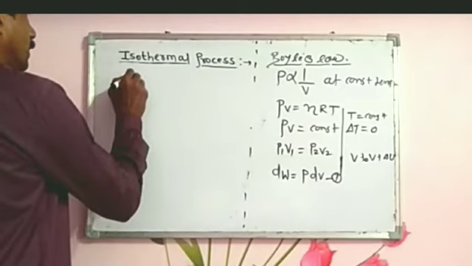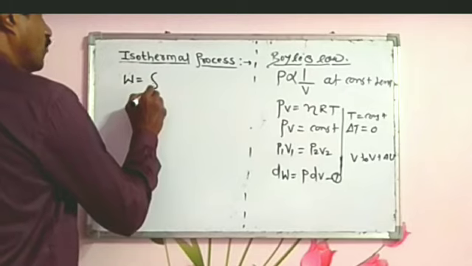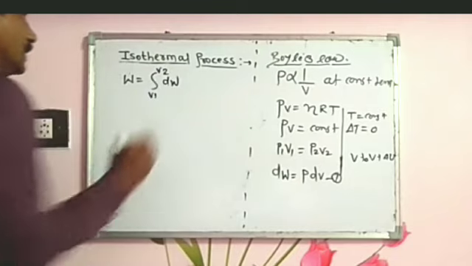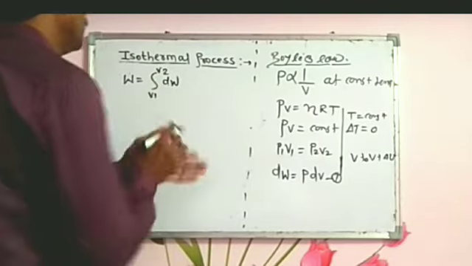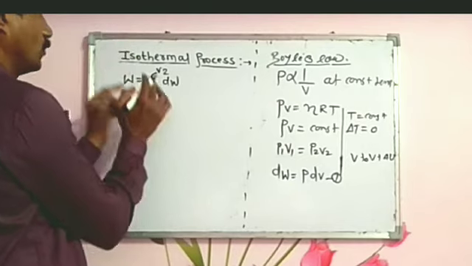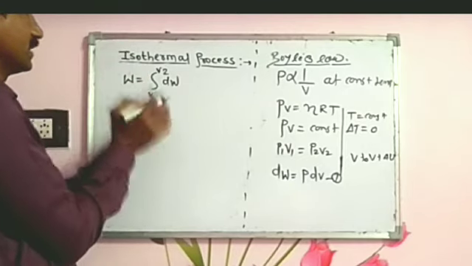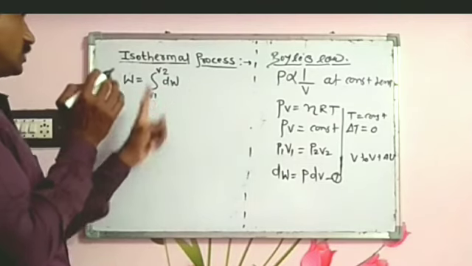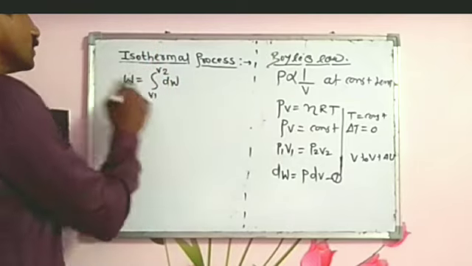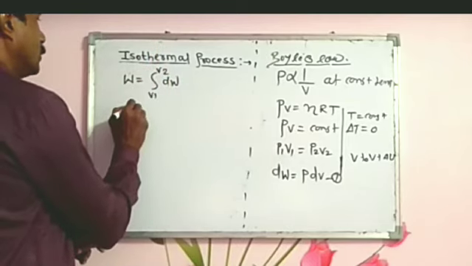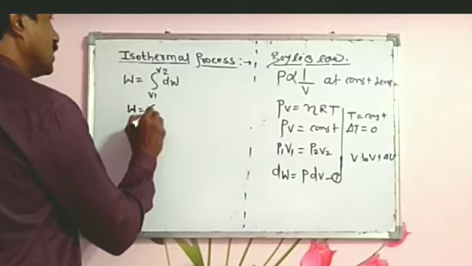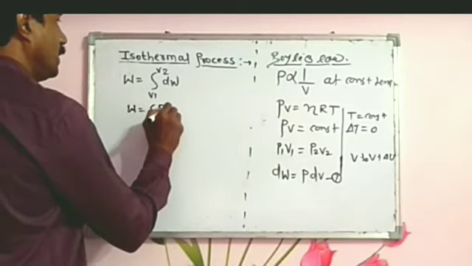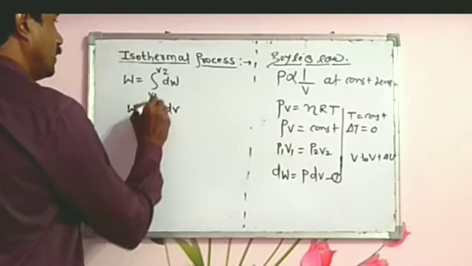Total work done W equals the integration from V1 to V2 of dW, meaning the total work done to change the volume from V1 to V2. So W equals the integration of PdV from V1 to V2.